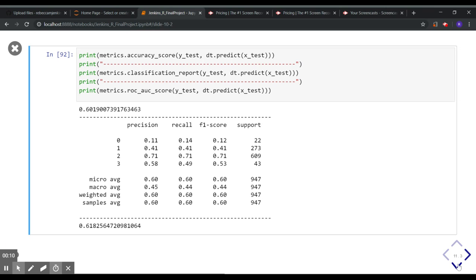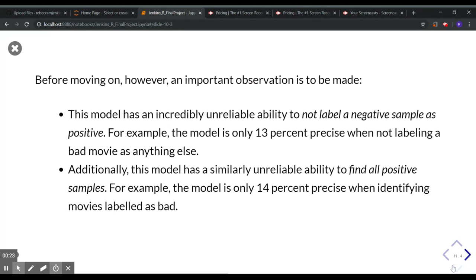So now that we've looked at some regression techniques, let's move on to classification. We've divided our data into 4 categories: bad movies, okay movies, good movies, and excellent movies, and we run these through the decision tree regressor. And it looks like this model is only about 60% accurate, but given some of the results we've gotten before, and just considering how large and complex this data set is, I don't consider this awful, but it is important